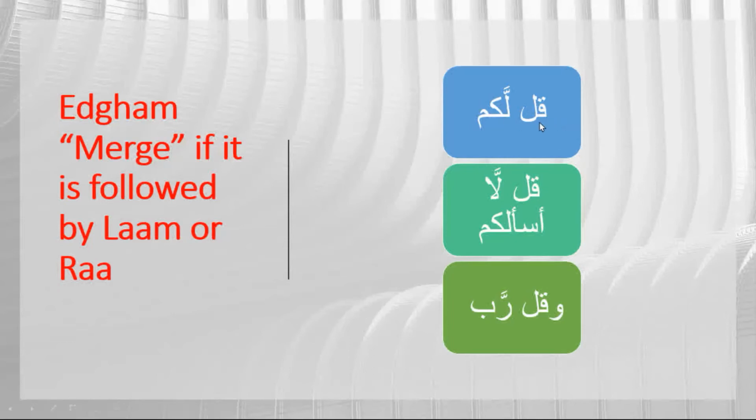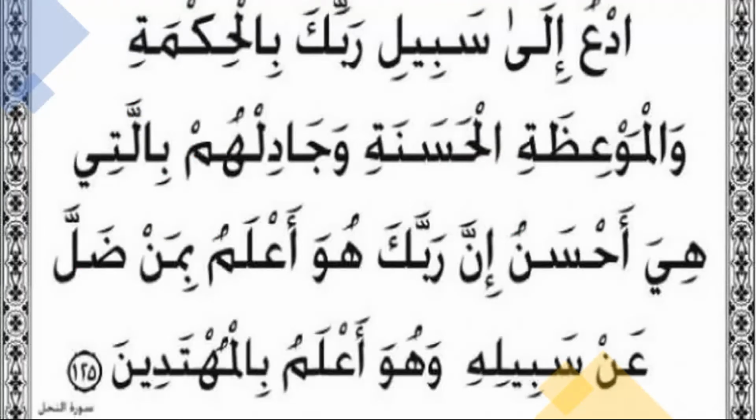Idgham. Here قل لكم. I can't say قل لكم. No, this is wrong. You have to say قل لكم. So you merge both lam together. قل لا أسألكم. You can't say قل لا أسأل. No, this is wrong. You merge both lam together. قل لا أسألكم. وقل ربي. You can't say وقل ربي. No, this is wrong. We merge this lam with ra because of the nearby makhraj. So we say وقل ربي. So it is merged when it is followed by lam or ra.